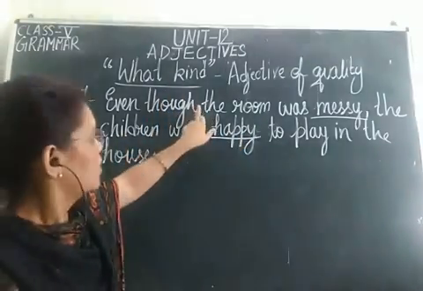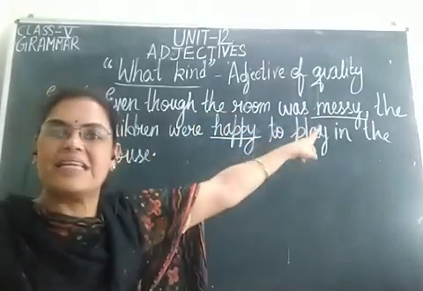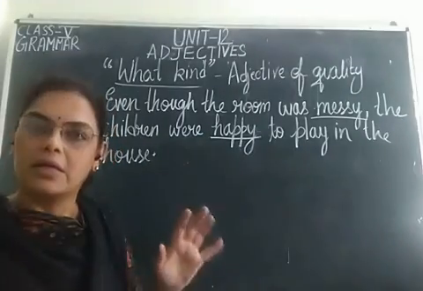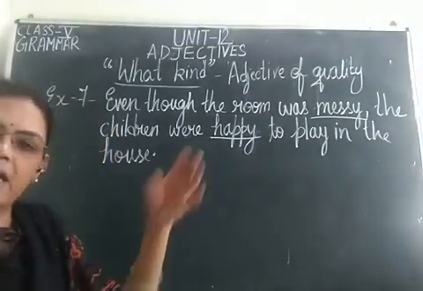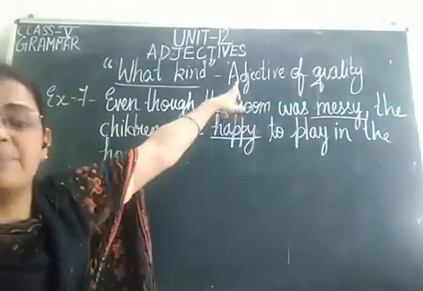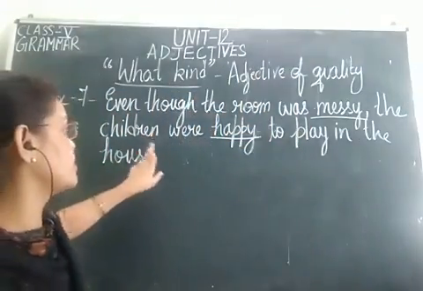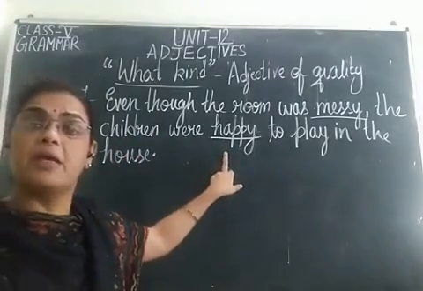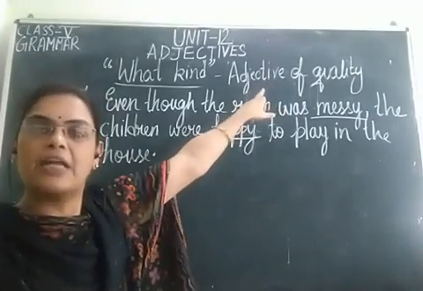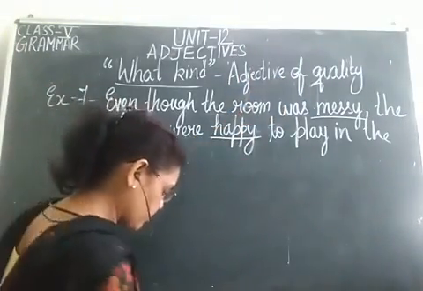So, what kind of room? Messy. Messy means shabby, in a disorder condition, not in a good state. Things scattered around. That means messy. So, what kind of room? Messy. Messy is what? Adjective of quality. Children were happy. What kind of children? Happy children. So, what is it? Adjective of quality.